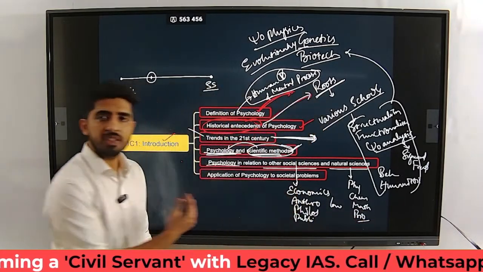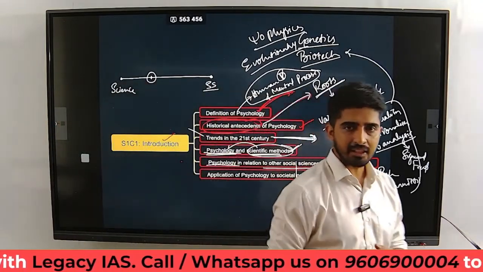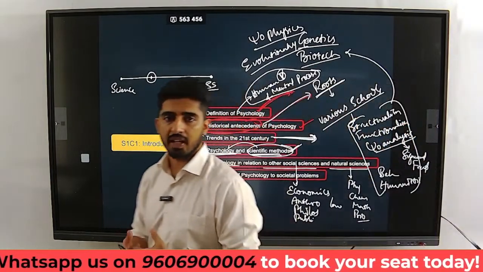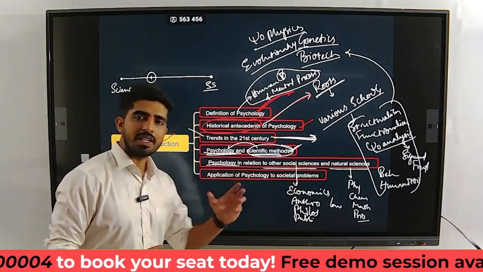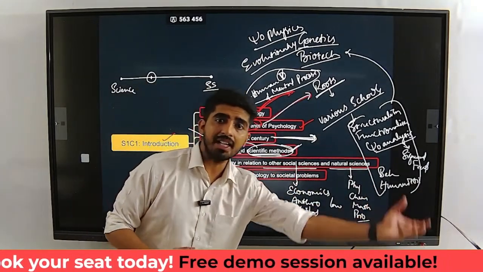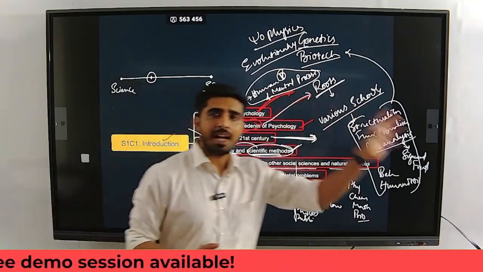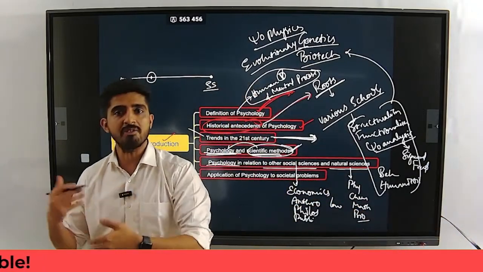How is psychology related to that? Basically, a transactional approach is taken. So we see an interdisciplinary exchange of information. Psychology is helping the social sciences and it is taking help from social sciences as well. It is helping the natural sciences, and at the same time it is taking help from the natural sciences in order to develop itself as a discipline.